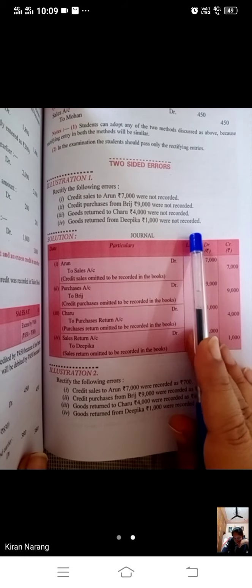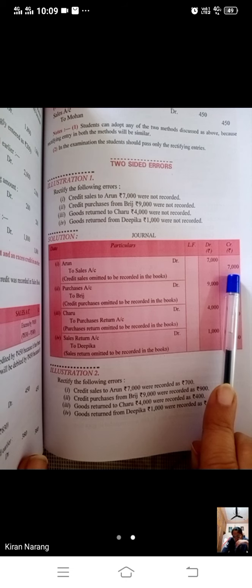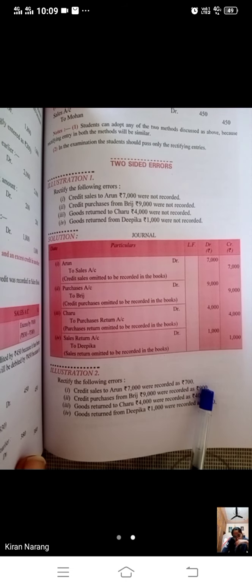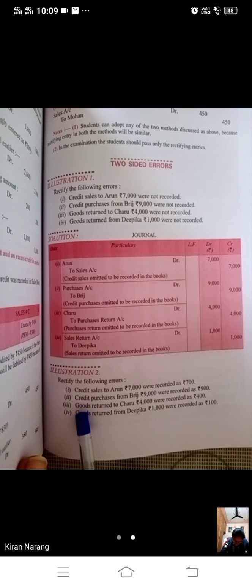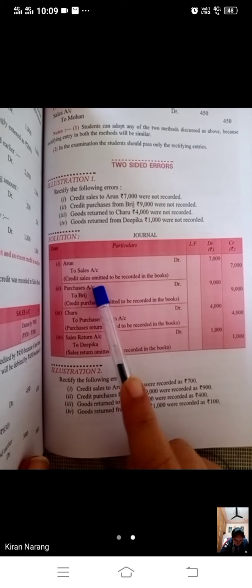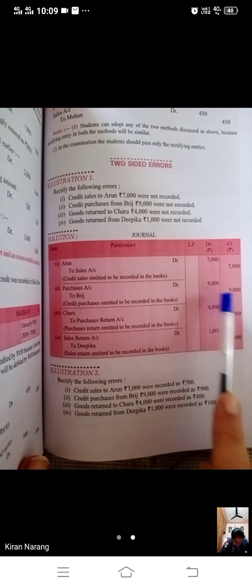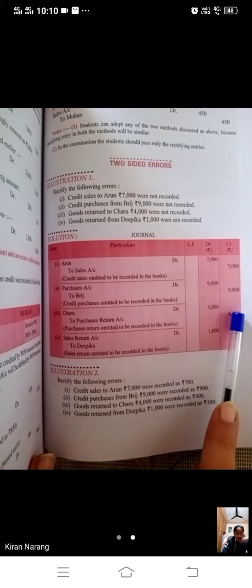If we have not passed any journal entry, we will just pass the simple journal entry. If we have recorded less amount, we will pass the same journal entry with the difference amount. 7,000 we have to record, but we have just recorded 700. So the difference 6,300 we will record in Arun to sales. Then credit purchase from Bridge for rupees 9,000 was recorded only as 900. In the same way, we will pass a simple journal entry purchase to Bridge, but we will record the difference. We have just recorded 900 instead of 9,000, so we will now pass a simple journal entry with 8,100, the difference of the value.